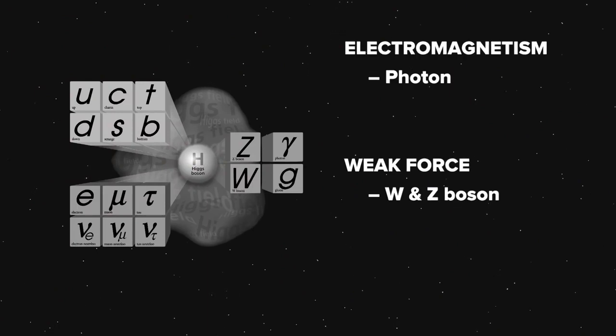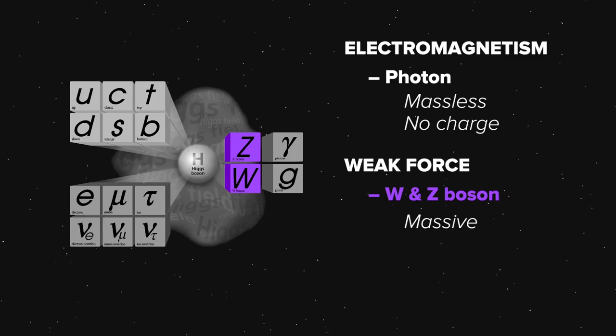The first thing is that the photon is the particle that mediates the electromagnetic force. It is massless and has no electrical charge. For the weak force, there are two particles that mediate the interaction. They are the W and Z bosons. Both of these particles are very massive. The W boson has an electric charge, and the Z boson is neutral.